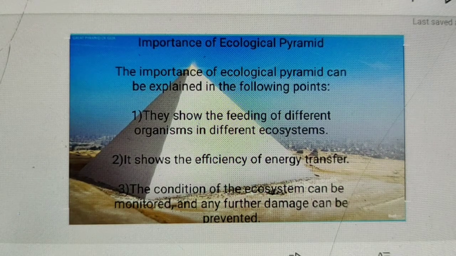Next, your homework is to write the limitations of ecological pyramids. Write it yourself and show me.